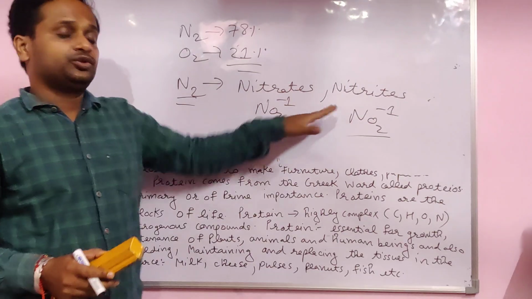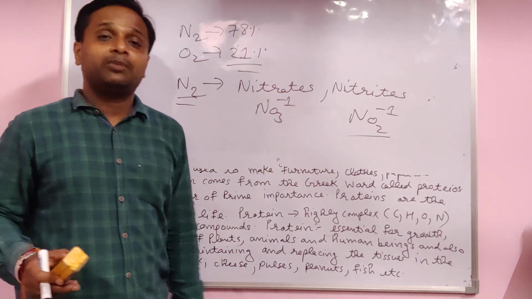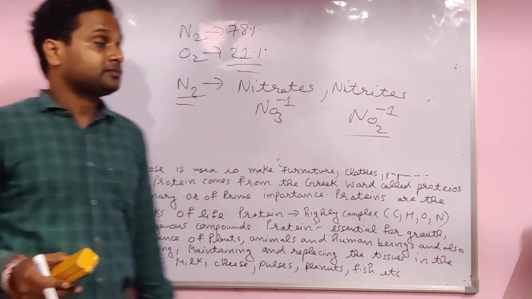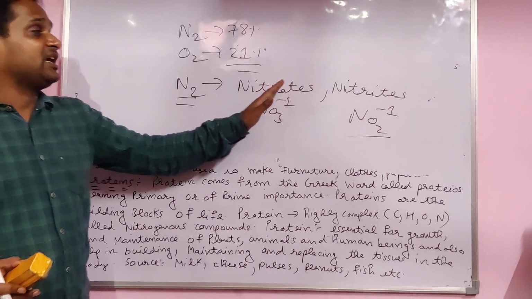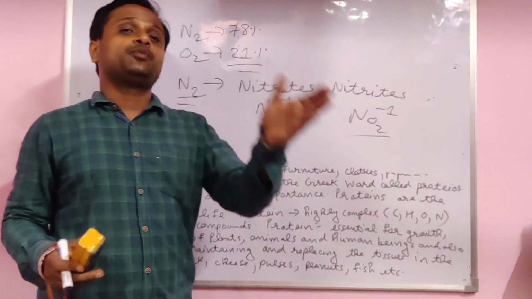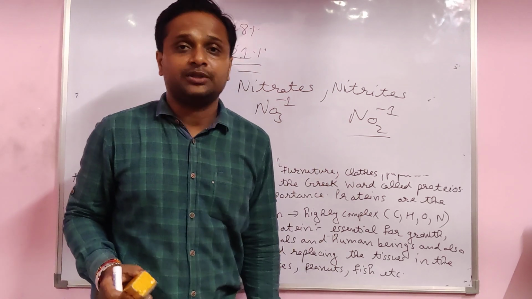Those compounds are easily soluble in water and easily taken up by the plants. Then the plant makes protein, and protein helps the plant in growth.